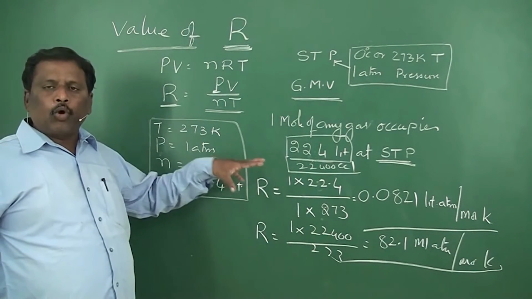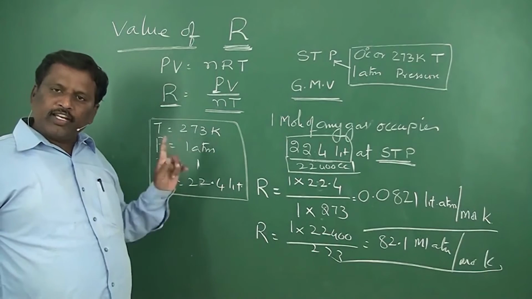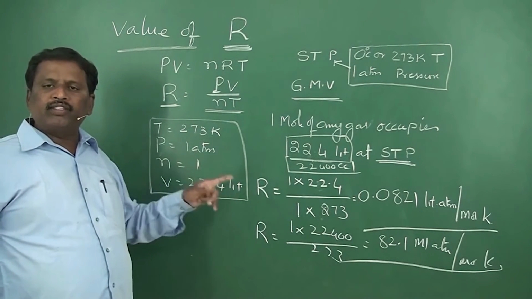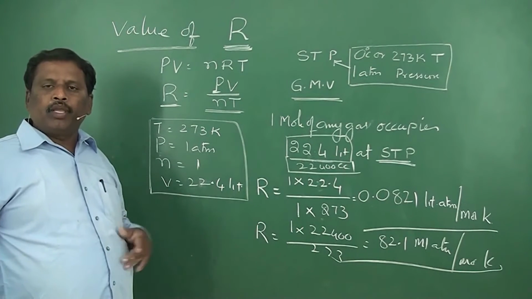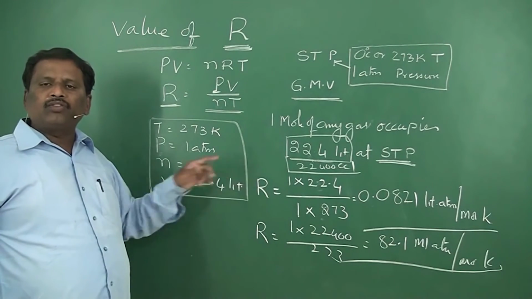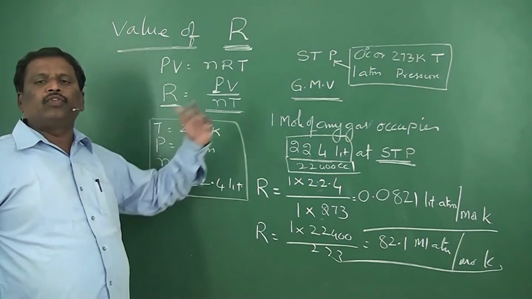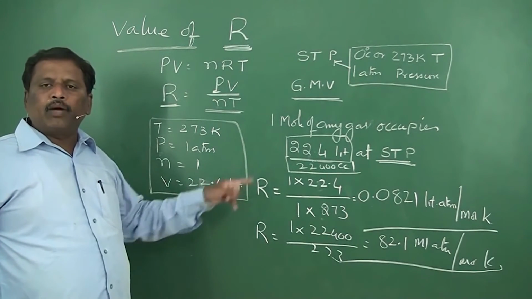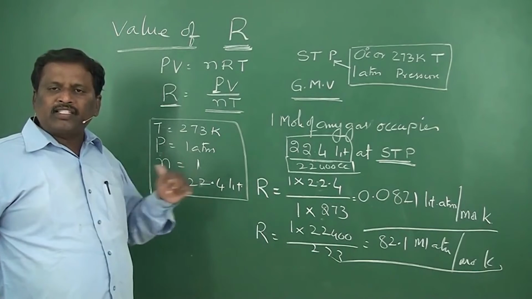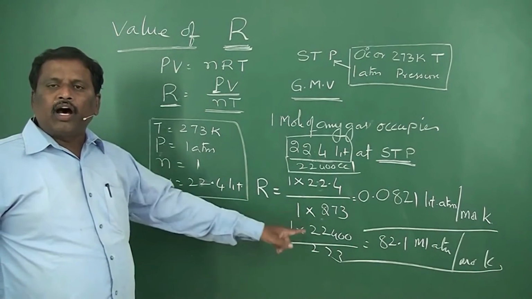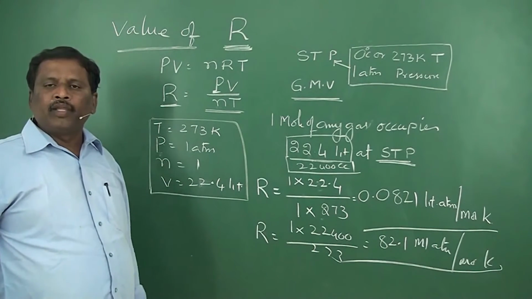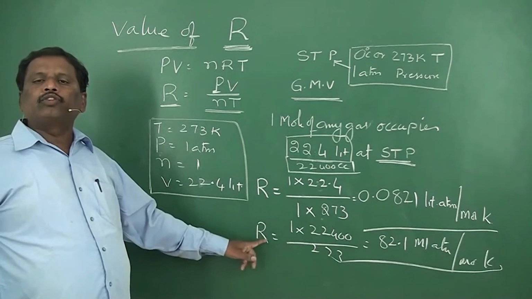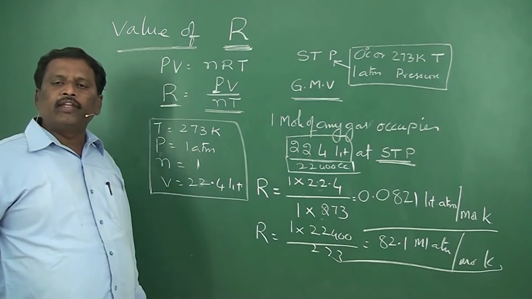So, when we are doing problems using the R value, you should take care what units you are taking for volume and in what units you are expressing the pressure. Based on those units only, you have to take the R value. Suppose in one problem your volume is in milliliters, then you should take R as 82.1. In some other problem, if you are taking volume in liters, then R should be considered as 0.0821.